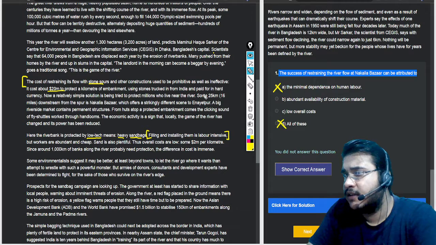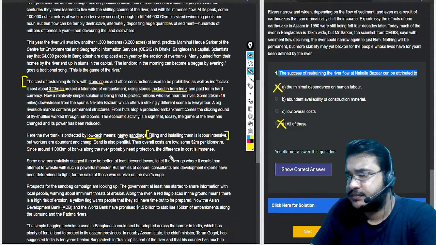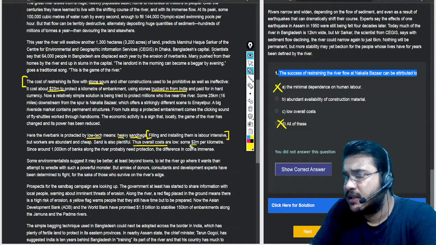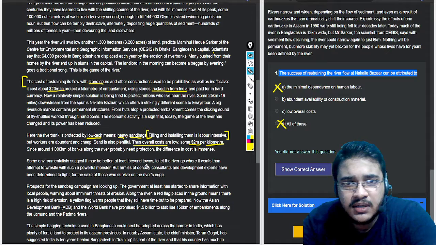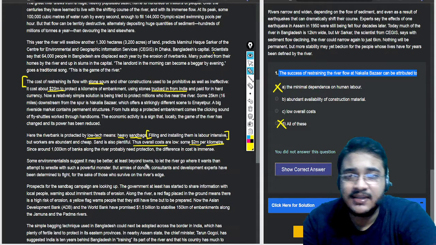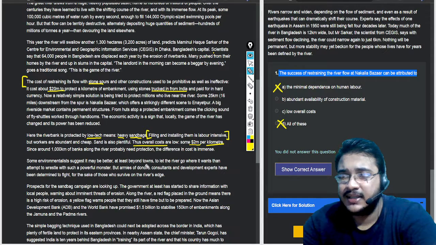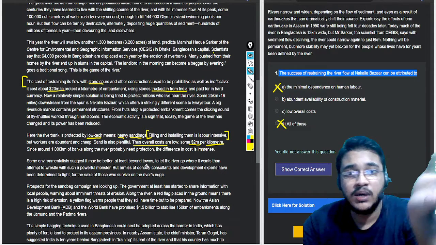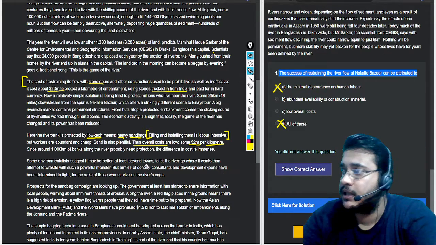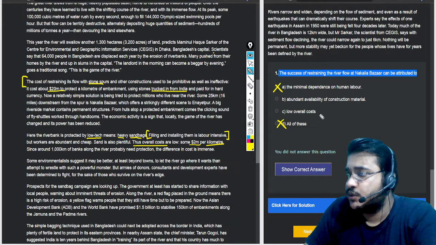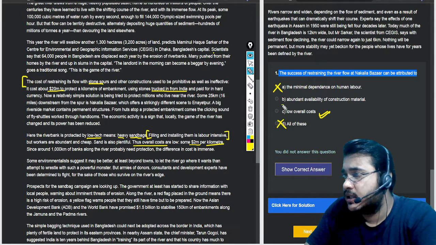Okay, so trucked in from India, they have reduced the overall cost, and I think perhaps this is the single most important reason that has resulted in restraining the river flow, because the sandbag technique really helped them lower the cost by a significant margin. So for me, I think this could be the answer.